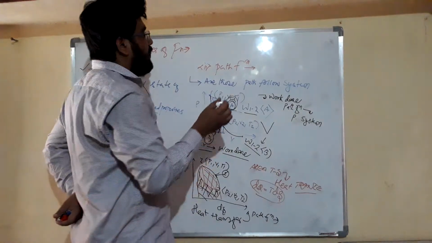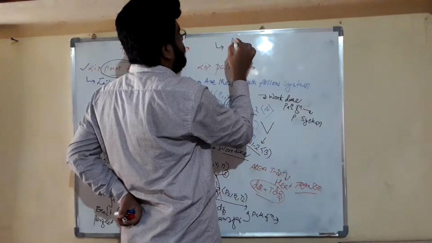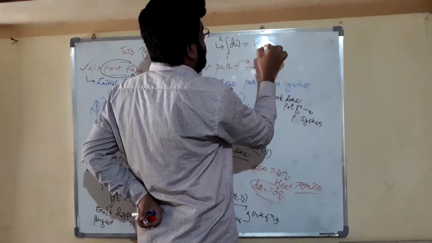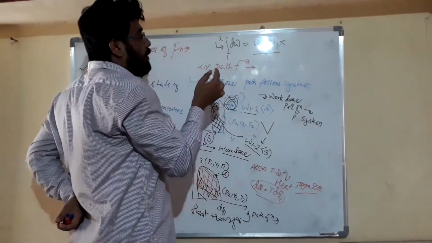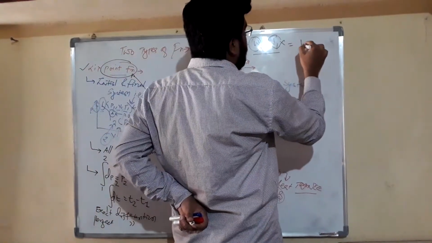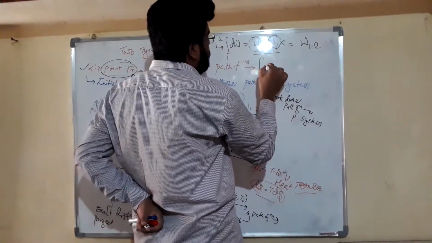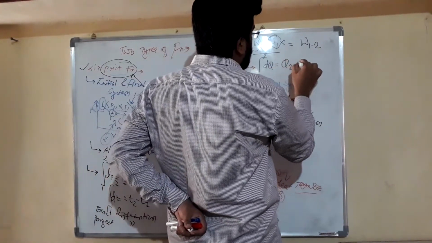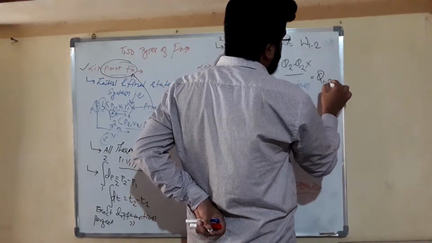But friends, our path functions, such as our work transfer, if we want to integrate it, then it cannot be written as W2 minus W1, because it depends on the path. It does not depend on the final states, which are W2 and W1. So we write it as W1-2. Similarly friends, our heat transfer, integral of dq from 1 to 2, is not written as q2 minus q1. This is the wrong method friends. We write it as q1-2.